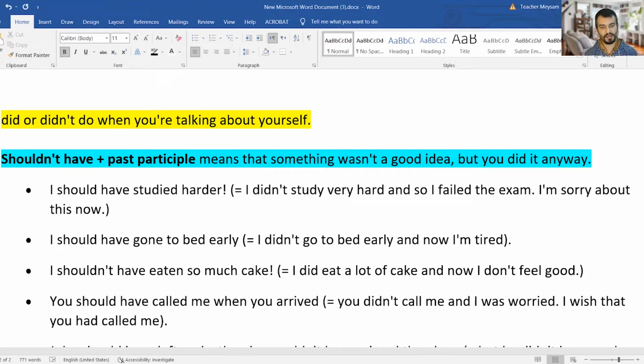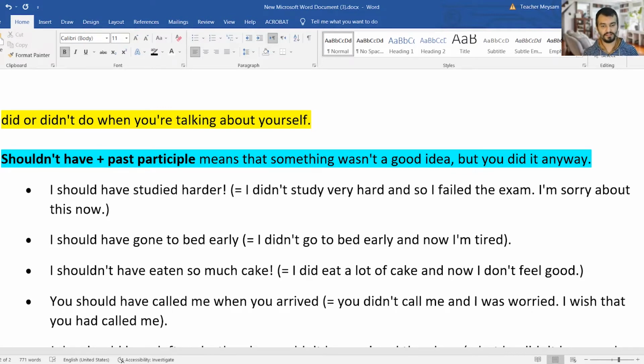Number two, I should have gone to bed early. I should have gone. There was a good idea. Going to bed early was a good idea, but I didn't do it. I didn't go to bed early, and now I am tired. That's why it was a good idea.